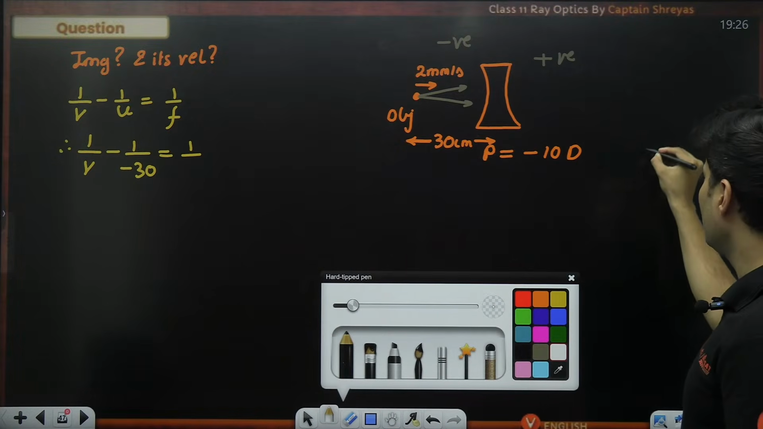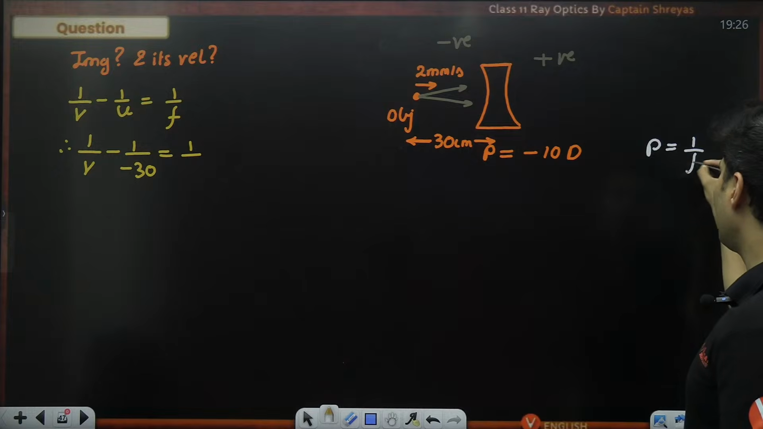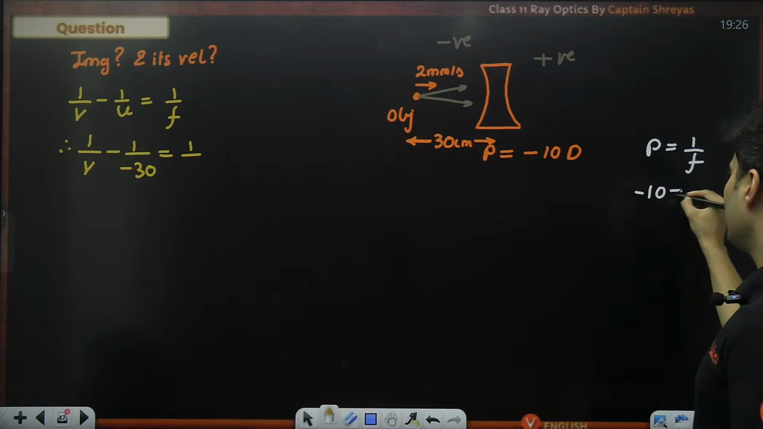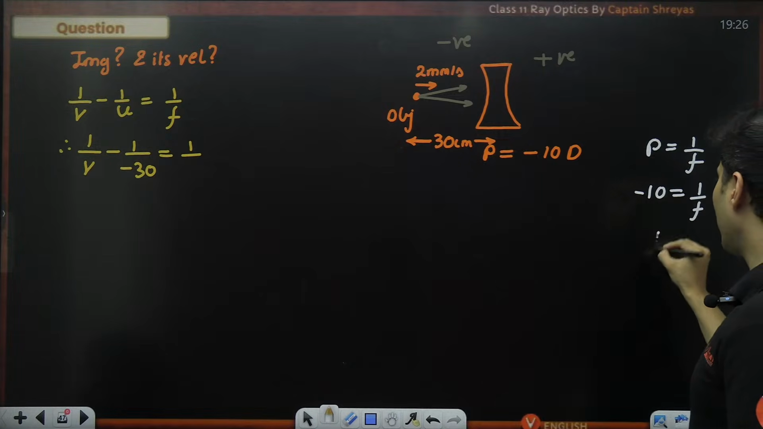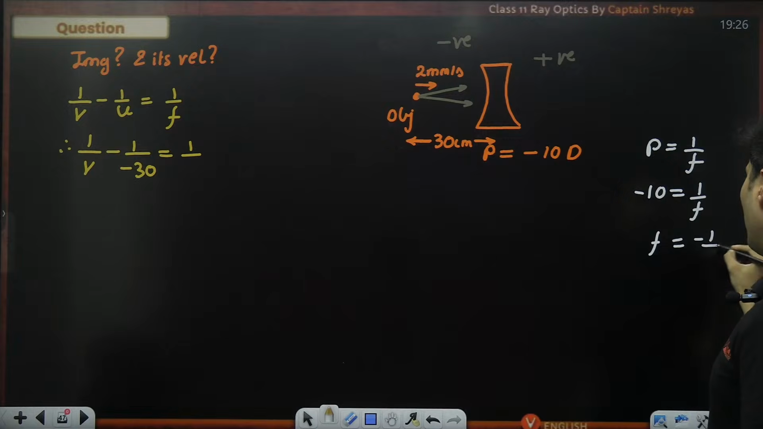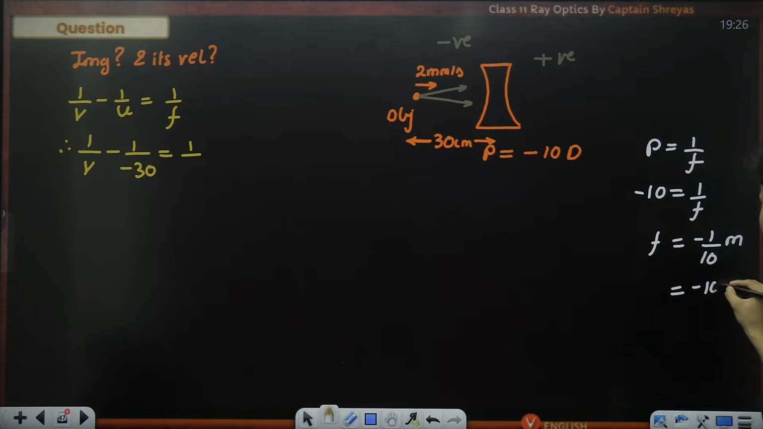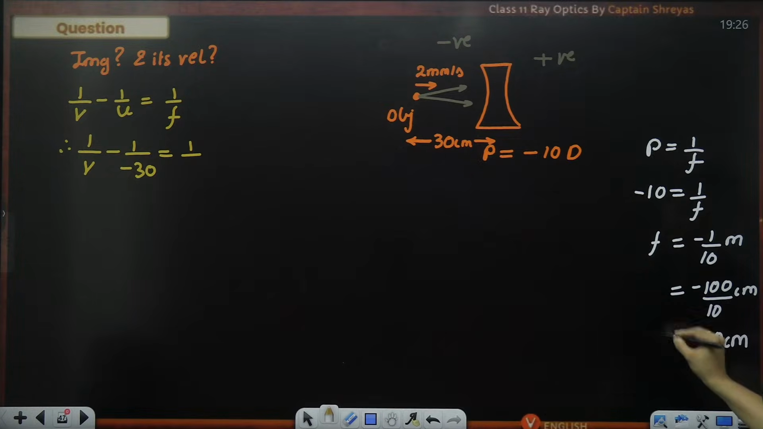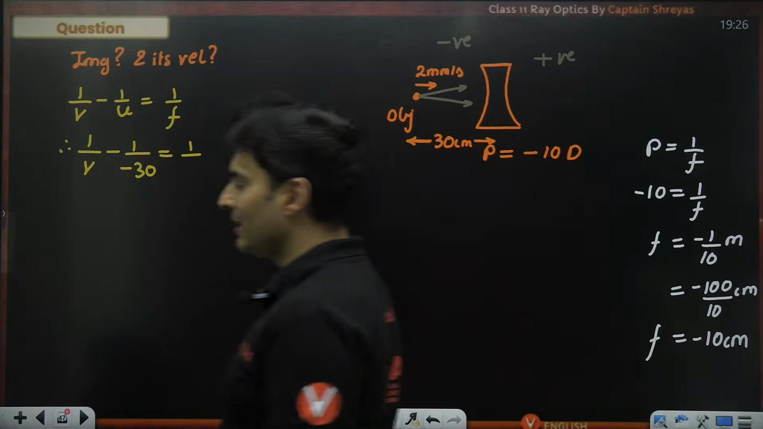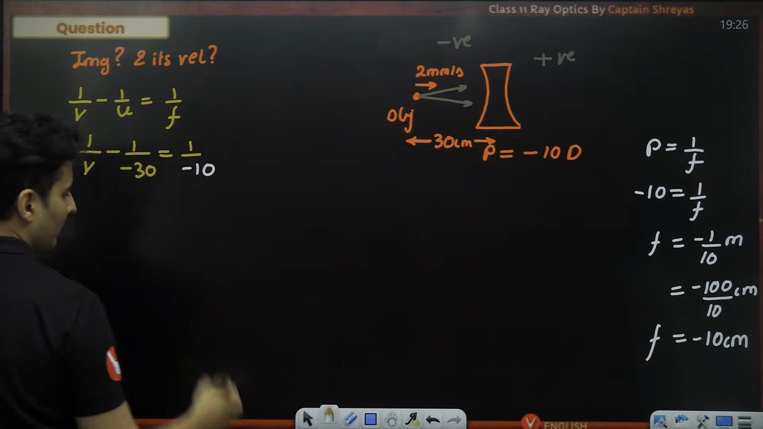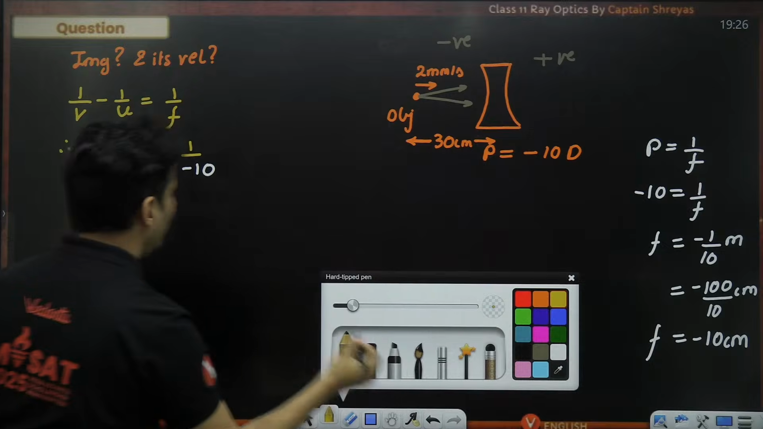Power is given, and power is 1 by f. So minus 10 is 1 by f. So f is minus 1 by 10th of a meter. But this is in meters, so I have to convert it into centimeters for everything else. So it will be minus 10 centimeters. The focal length is minus 10 centimeters, which I'm going to put over here. Now let's solve it and see what we get.